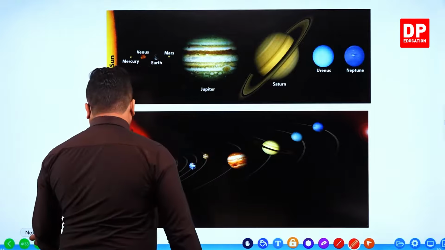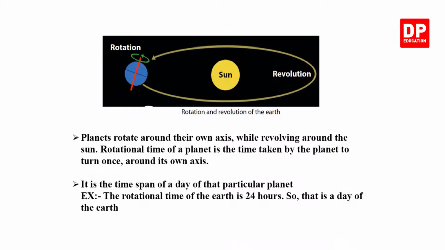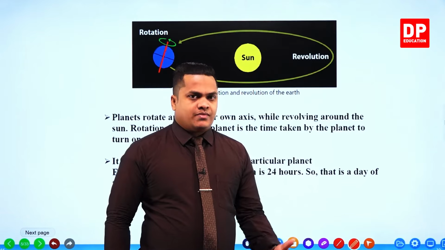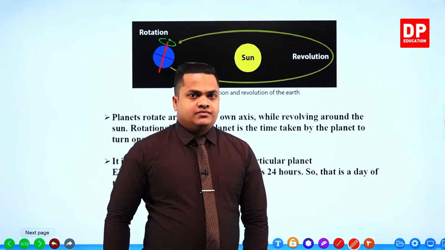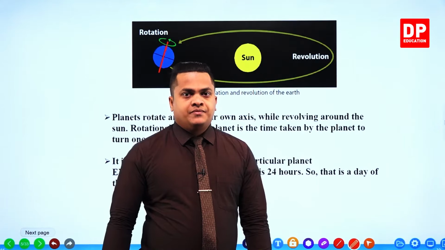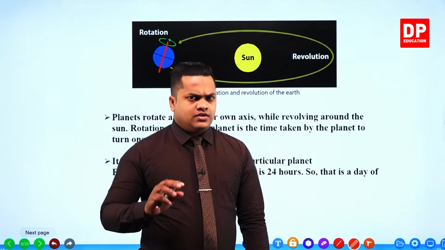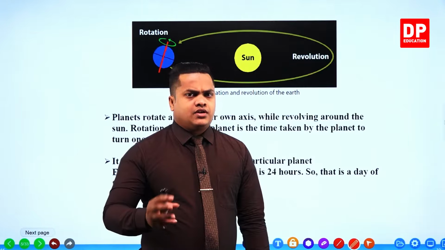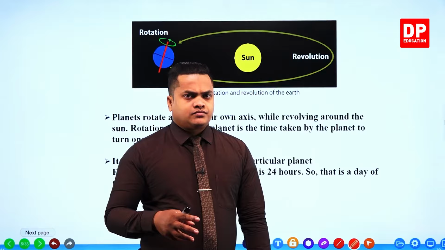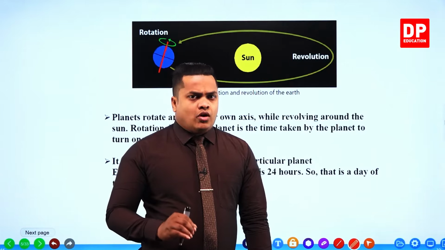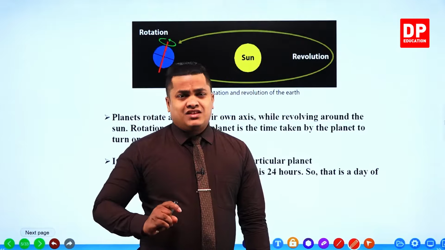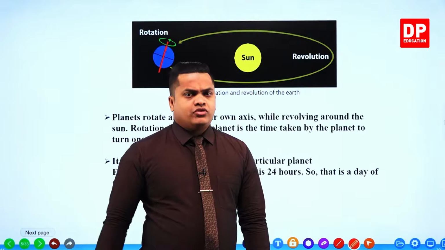So my dear children, we'll be studying now. I told you about that revolution thing. When you are discussing the planet Pluto, it's actually not a planet. That's a celestial object. You refer to that thing as a celestial object. When we discussed Pluto, I told you about a certain term called revolution. So now we'll be studying what revolution and rotation mean.